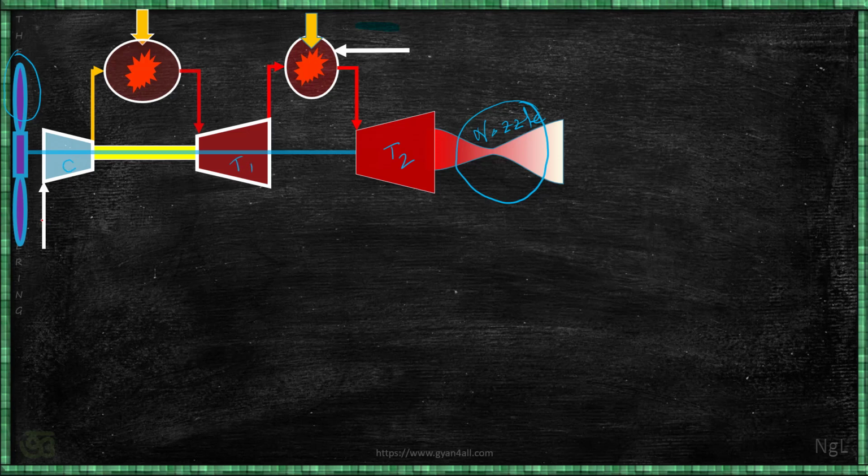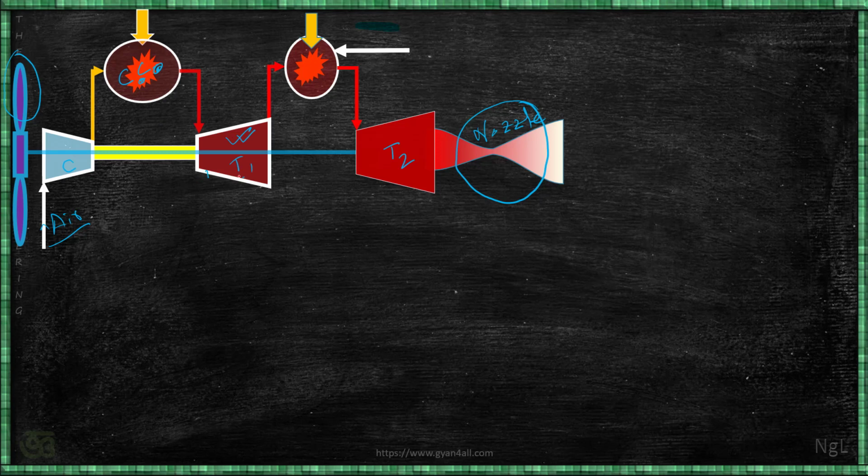Now we are representing air entering into the compressor. That means air will come from the front side as usual in any propulsive device. So that will be compressed by the compressor, and then that will go to the combustion chamber, which will be combusted, and it will produce power in the turbine, and the turbine will run the compressor.